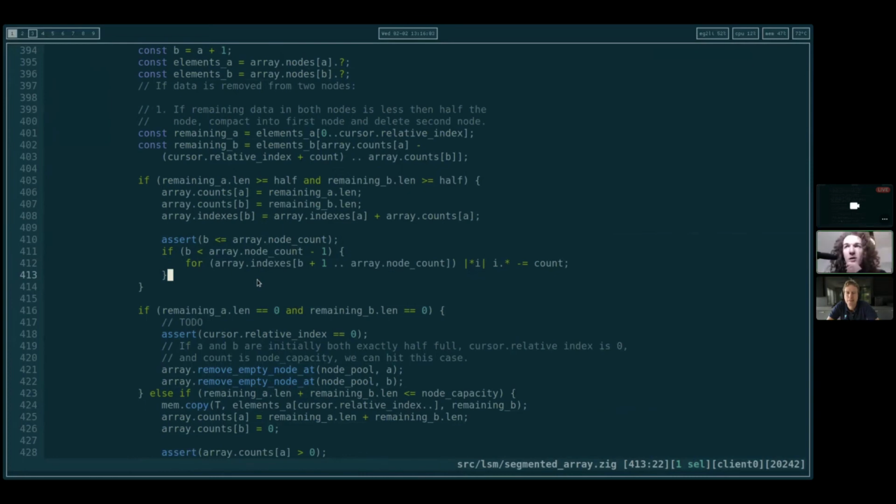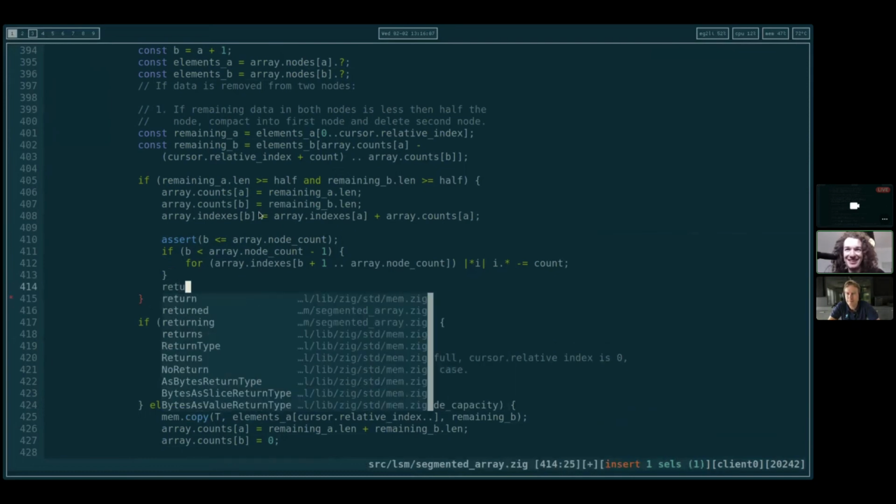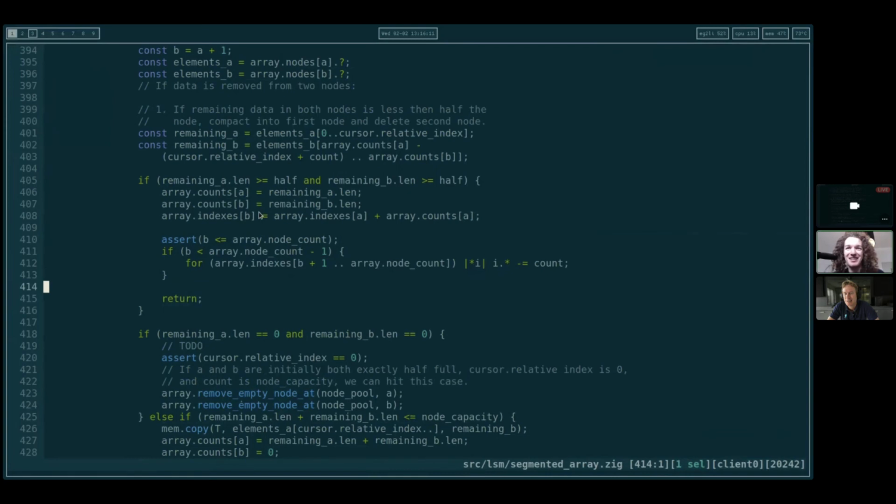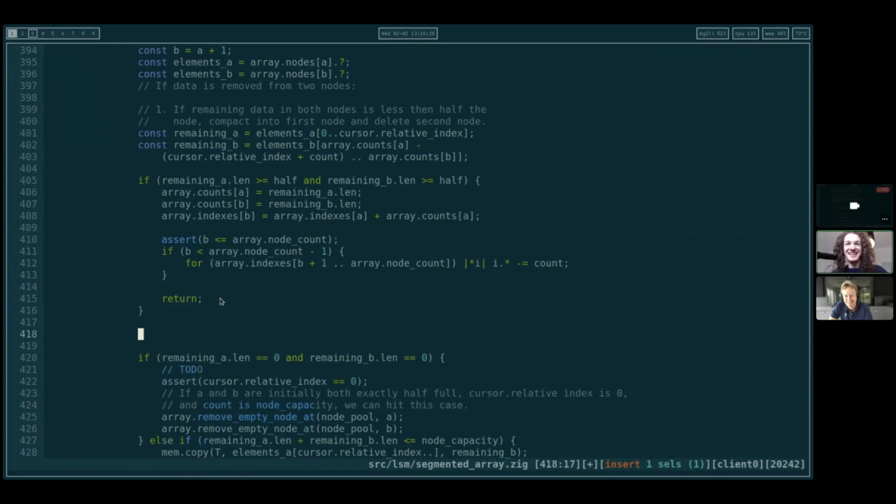Now we know that both of these are over half full, so that's it. Return. We should come up with a name for this, but basically we take some tricky cases, deal with them, push them away, deal with another one, and then what remains is pretty simple. Hopefully.